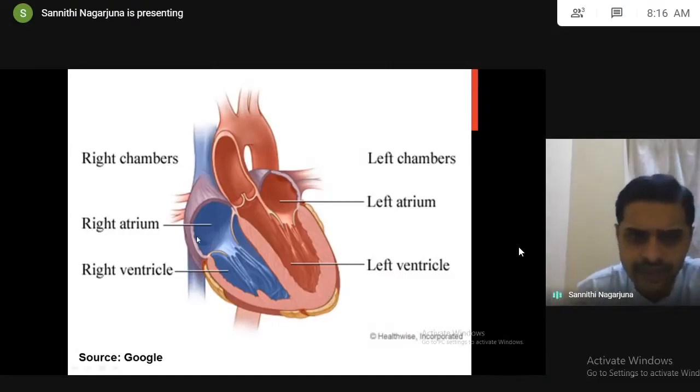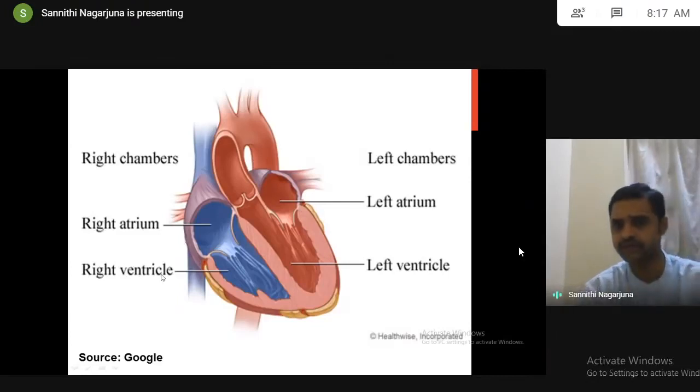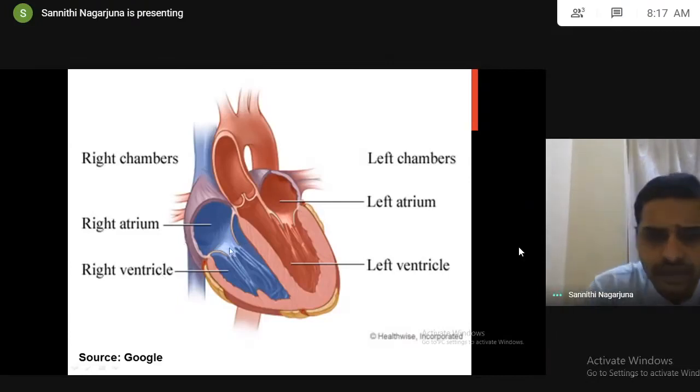See, if you compare this with the impulse conduction also. I told you where the impulse is generated: the SA node. From the SA node, the impulse conducts to the atria. When the impulse reaches the atria, the atria undergo contraction, and the pressure in the atria will increase. Both things will take place simultaneously. Try to understand, right and left sides both will always take place simultaneously.